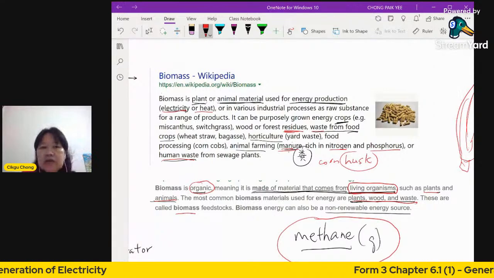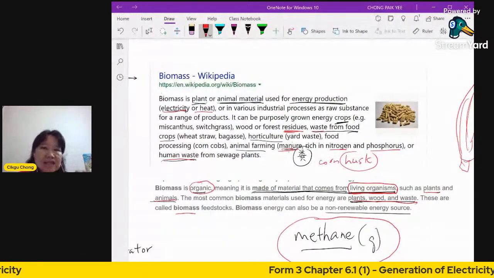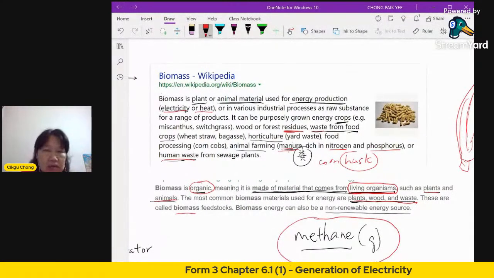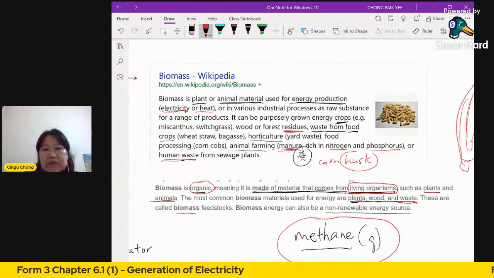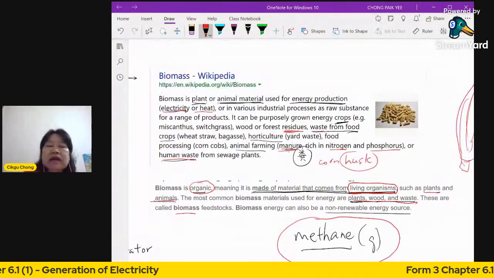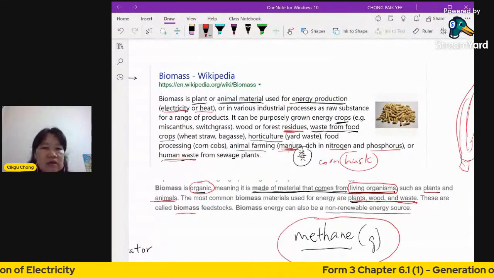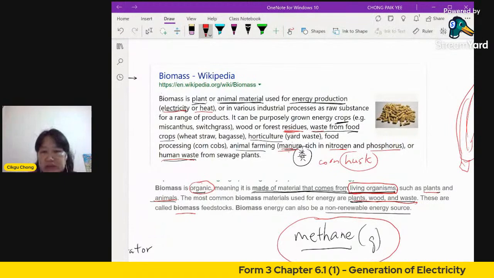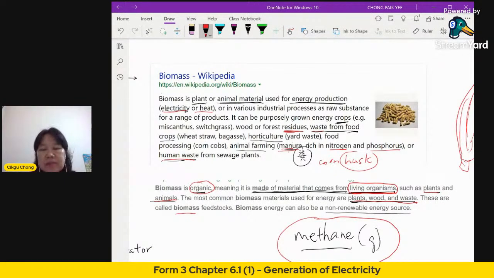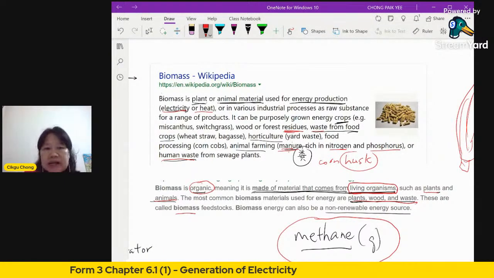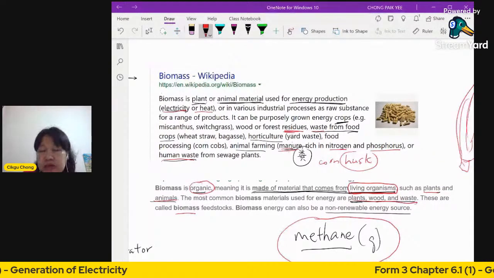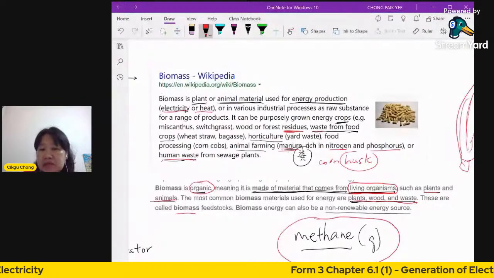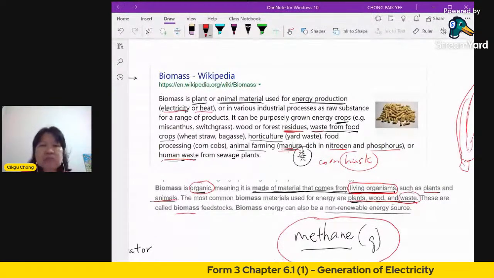Okay, so it also can mean parts of the plant, the skin, not the skin, you call it the epidermis, the fruit, the skin, and also the parts of the plant or the human body. Common biomass materials are the plants, the wood, and the waste. So we normally use the waste.